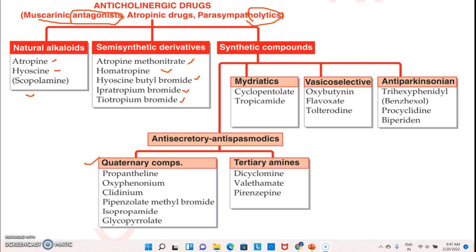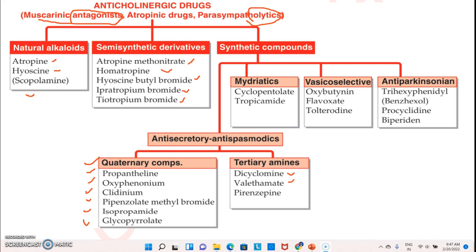In quaternary compounds: propantheline, oxyphenonium, clidinium, pipenzolate methyl bromide, isopropamide, and glycopyrrolate. Then in tertiary amines: dicyclomine, valethamate, and pirenzepine.